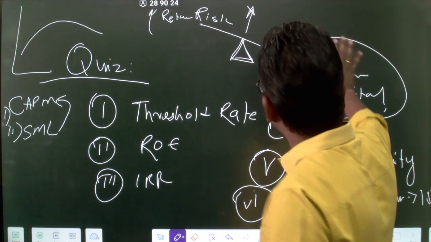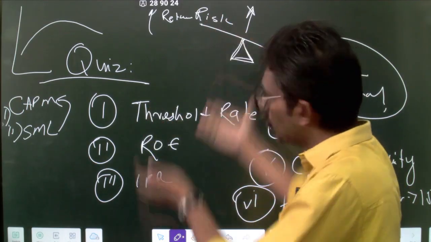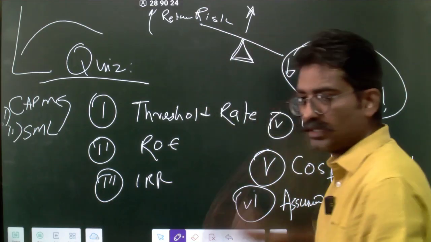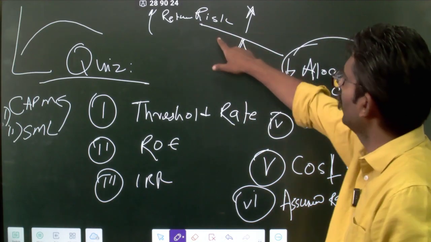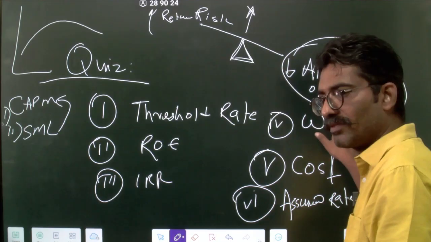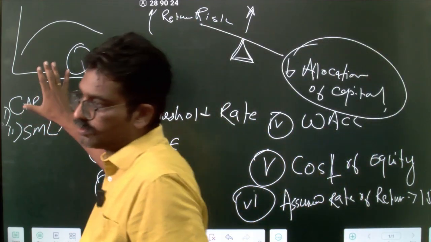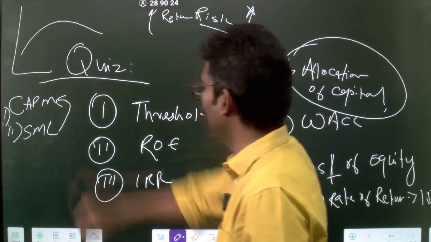ठीक है? So ये समझ गया आपने? तो ये जो swing है या जो झूला है, whatever you call this, as a lever, है ना? So इसमें risk goes up, allocation of capital goes down, and that gives birth to two theories here, which is CAPM and SML.